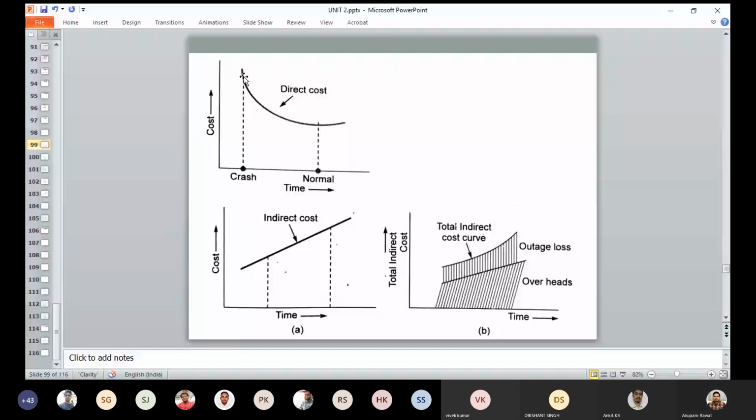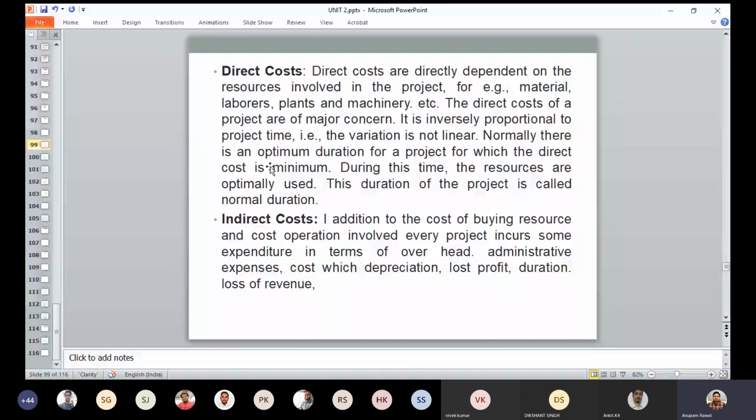And second is the indirect cost. In this type of cost, there are some operational costs involved, and every project incurs some expenditure in terms of overhead, administrative expenses, depreciation, lost profit, loss of revenue, penalty. These are the indirect costs.